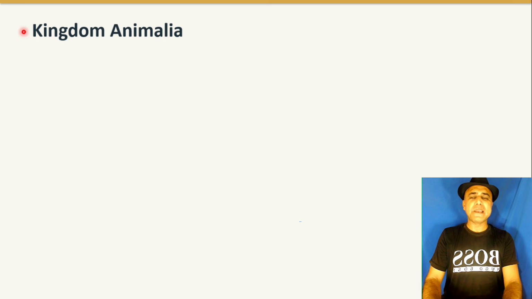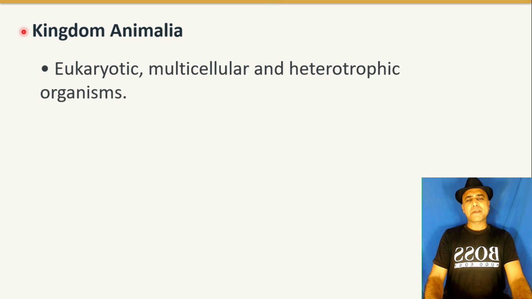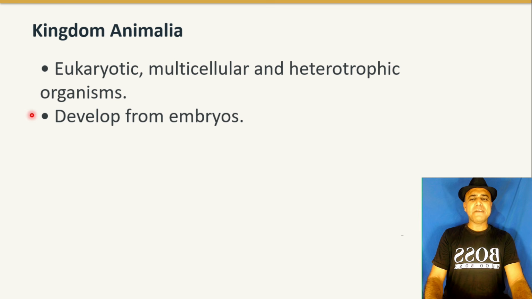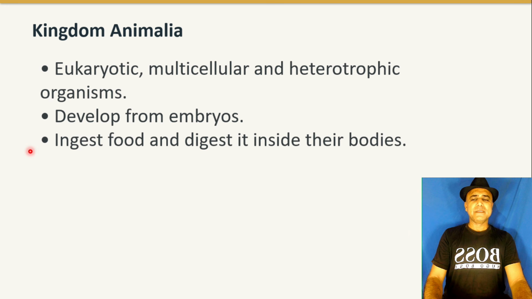Kingdom Animalia: eukaryotic, multicellular, and heterotrophic organisms that develop from embryos. They can ingest food and digest it inside their bodies.